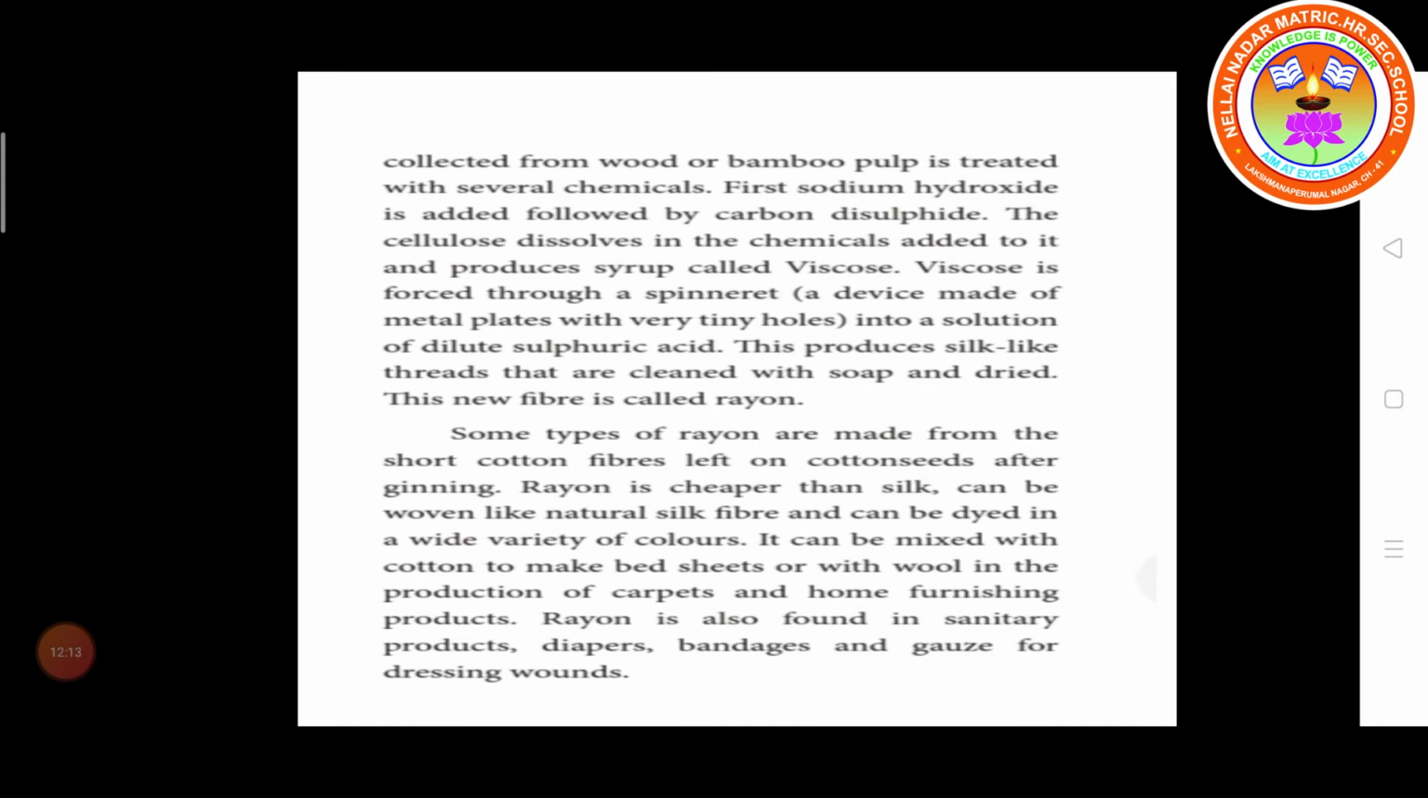The viscose solution is forced through this device into a solution of dilute sulfuric acid. This produces a silk-like thread. Then it is cleaned with soap and dried. We get the new fiber, and it is called rayon.